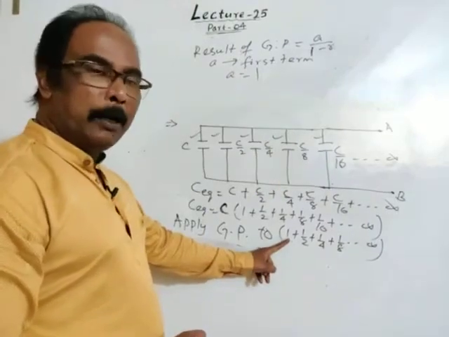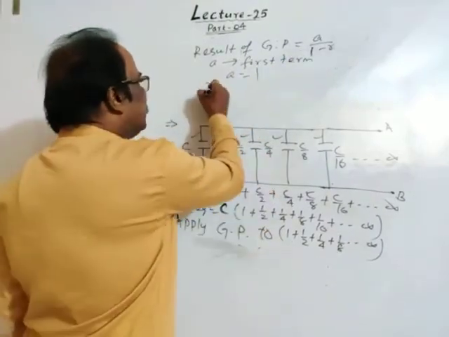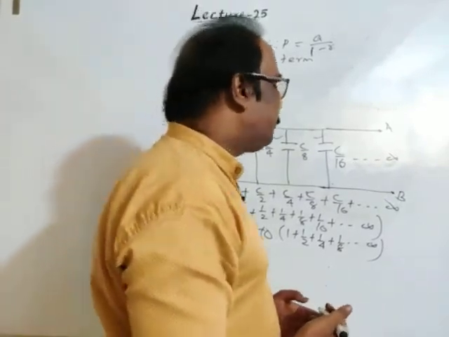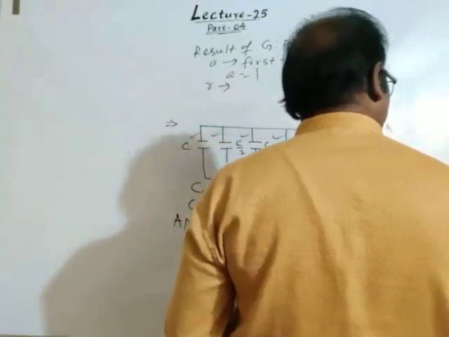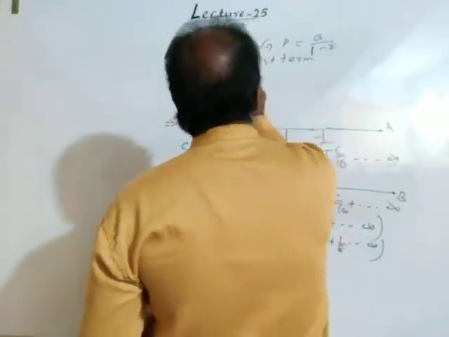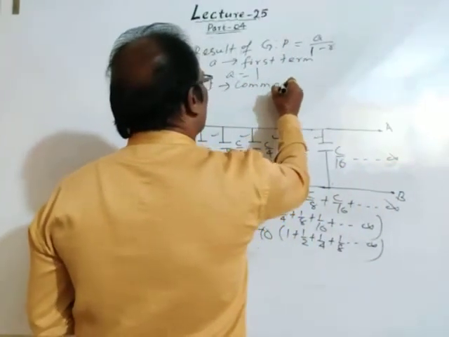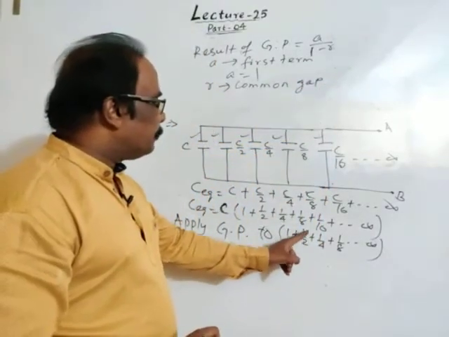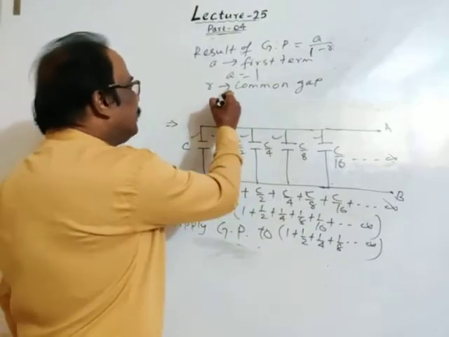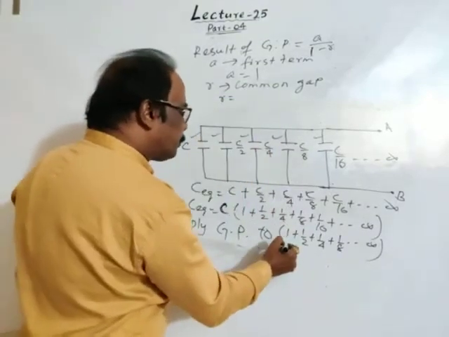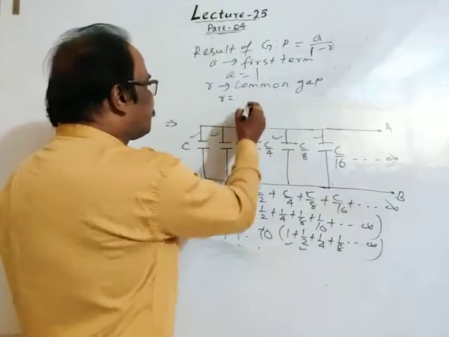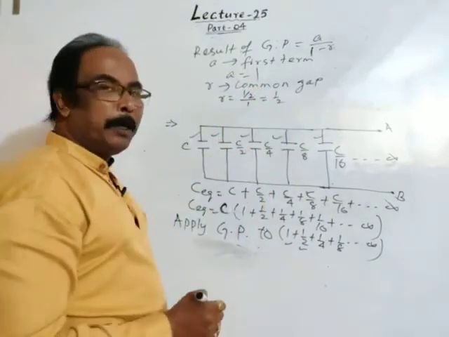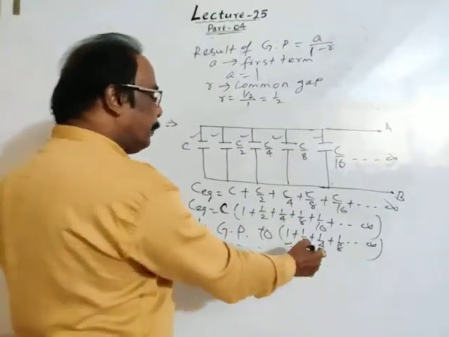First term is 1. Then what is R? Just recall, AP, GP, you know. R is the common ratio. This is 1, this is 1 by 2, this is 1 by 4. Between these two, R is 1 by 2 divided by 1, that equals 1 by 2, so the ratio is 1 by 2.